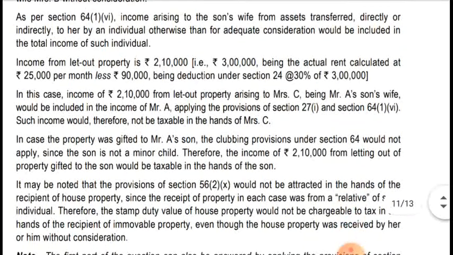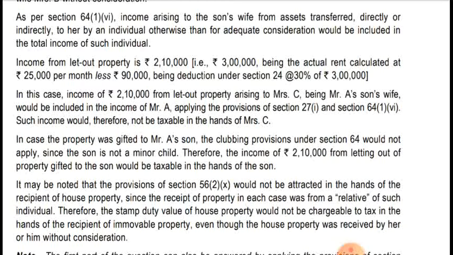In this case, income of 2,10,000 from letting out house property arising to Mrs. C, being Mr. A's son's wife, would be included in the income of Mr. A, applying the provisions of section 27 and section 64(1)(6). Both the provisions apply. Such income would therefore not be taxable in the hands of Mrs. C.